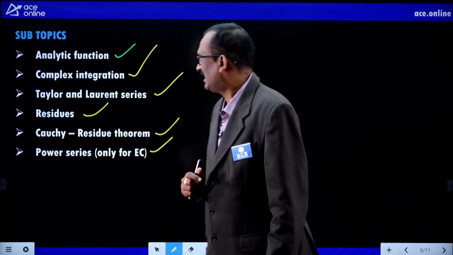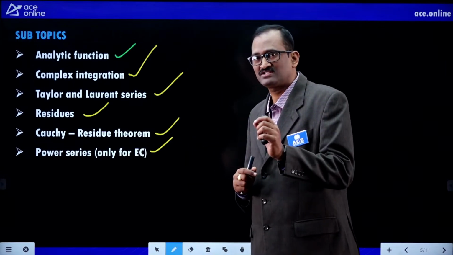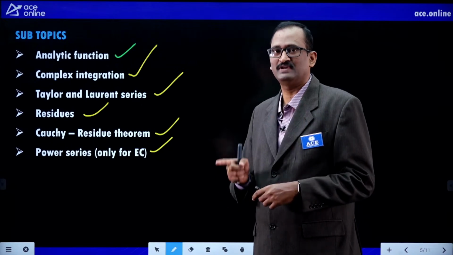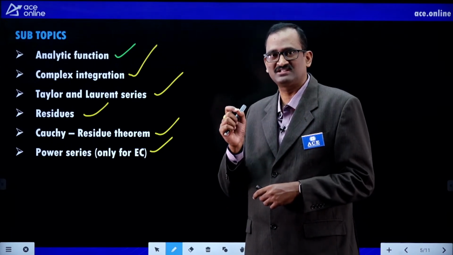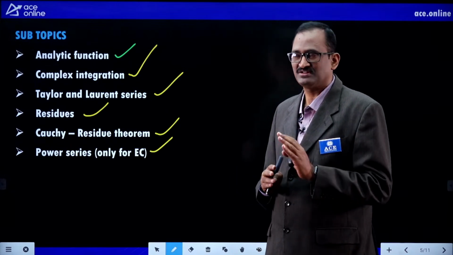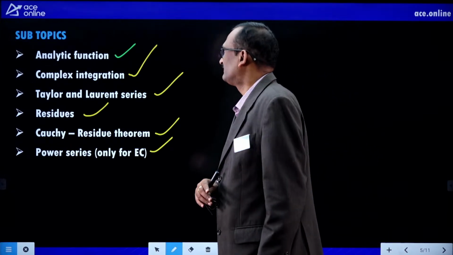Moreover, the average time for GATE should be around 2 minutes 20 seconds, whereas for ESE it is hardly 60 to 65 seconds, maximum 70 seconds. This is the major difference. First of all,